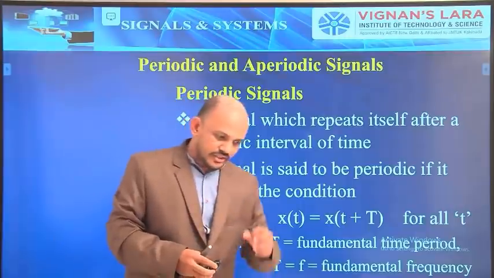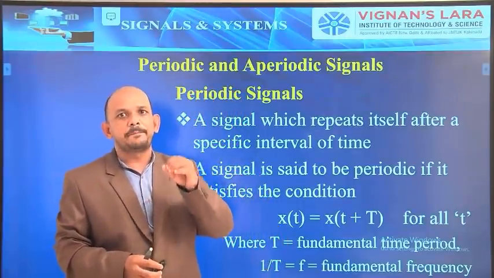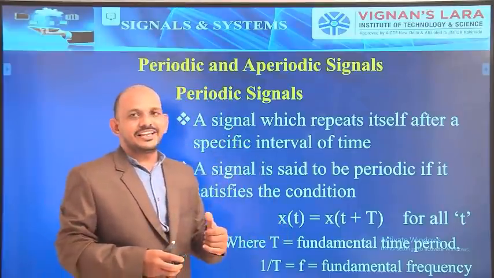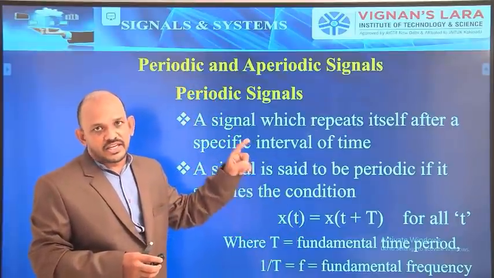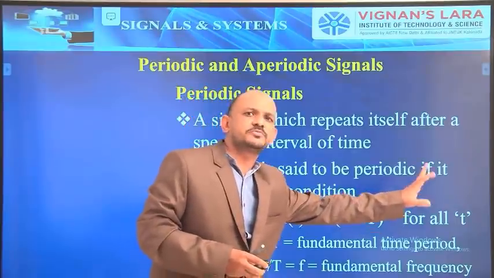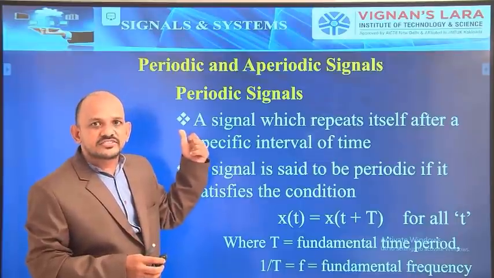So the definition for a periodic signal with respect to the mathematical equation is: if the signal satisfies the condition x of small t equal to x of small t plus capital T for all small t, then that signal is said to be a periodic signal.